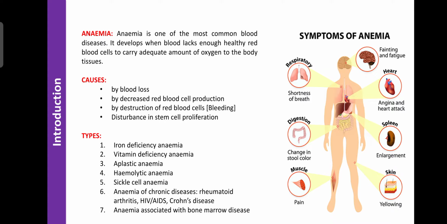It shows a lack of RBC, so the oxygen carrying capacity, or the supply of oxygen, decreases due to the decrease in RBC in our blood. Due to that, our vital organs do not get sufficient oxygen. If organs do not get sufficient oxygen, then all the organ functions become abnormal. That is the condition of anemia.